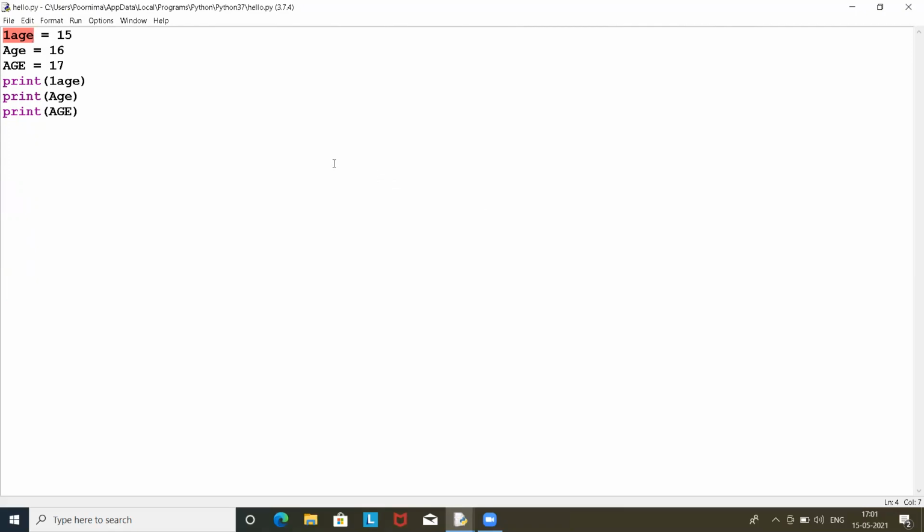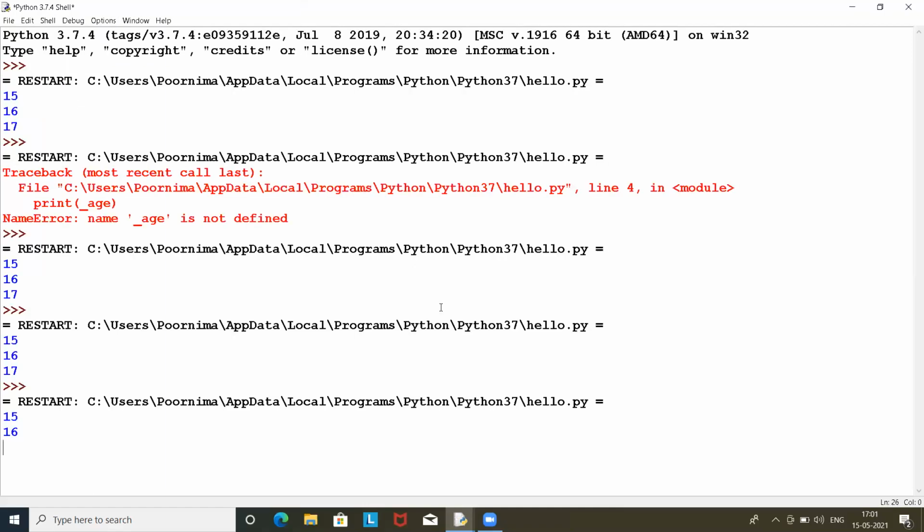And a variable name can contain only numeric characters, alphabetical characters, and underscore. In between, if you write the same one, there will be no error. Like if I write here 1 and I run it, it will not show me any error. Okay, since I have not updated it in the print statement, it is showing me an error. So after a, if I write 1, it will not show me any error if I run the program as such.